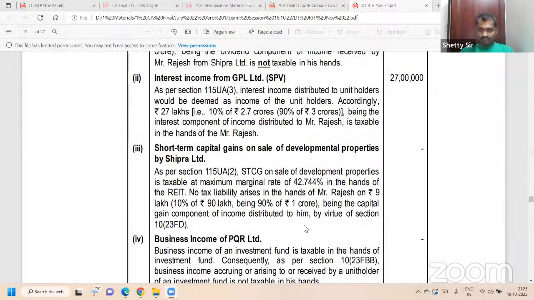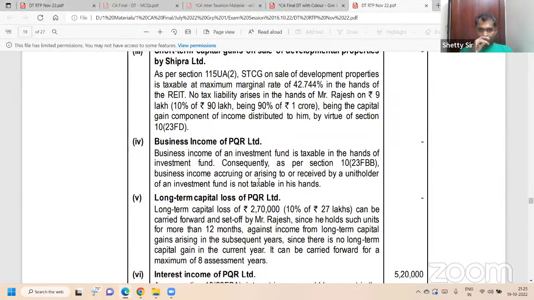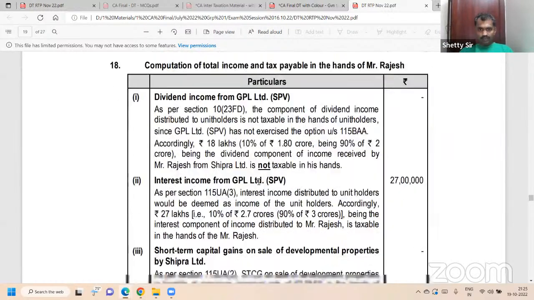Section 10(23FC). So within that bracket, dividend is exempt, STCG is exempt. Business income, dividend and STCG are exempt. Interest is taxable. This is about that SPV.